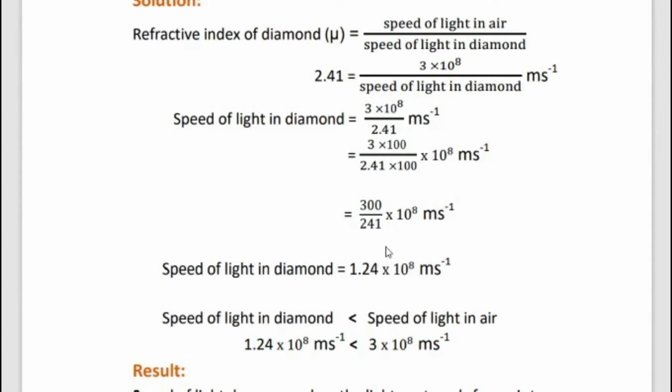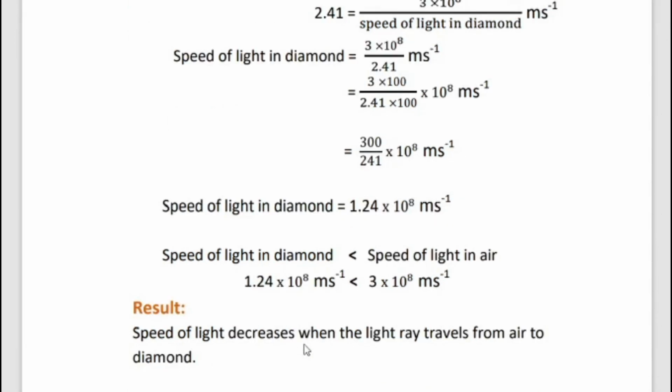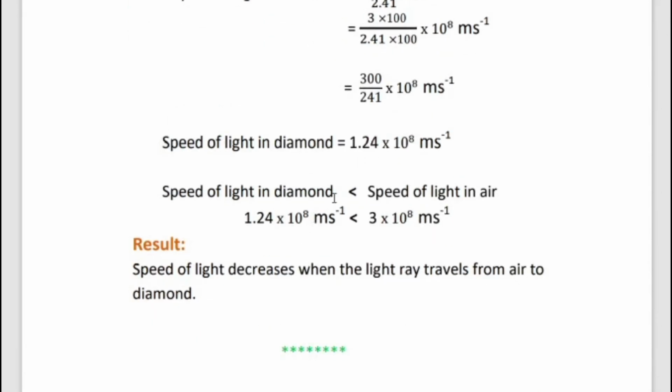So speed of light in diamond is equal to 300 divided by 241 into 10^8 m s^-1. The answer is 1.24 × 10^8 m s^-1. So speed of light in diamond is 1.24 × 10^8 m s^-1. Speed of light in air is 3 × 10^8 m s^-1.